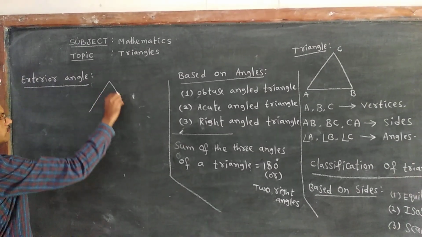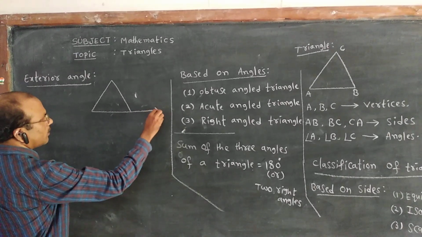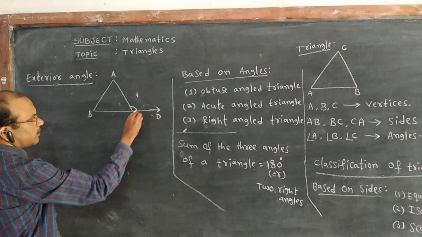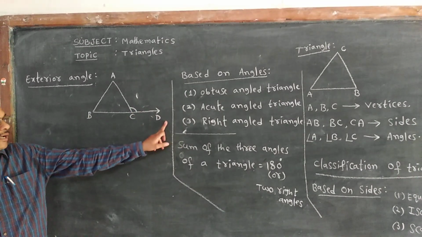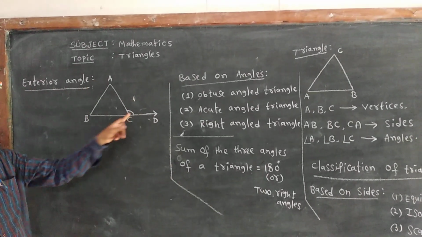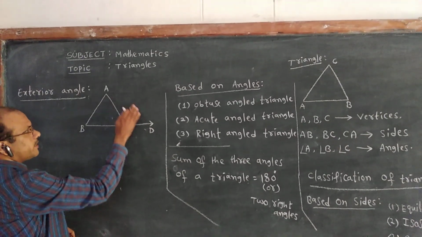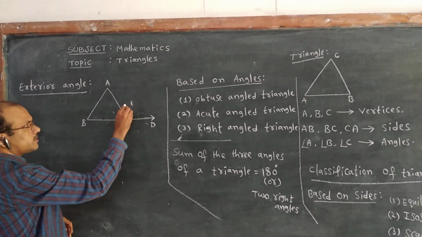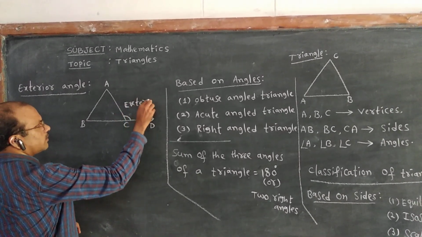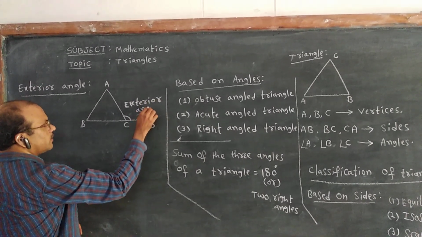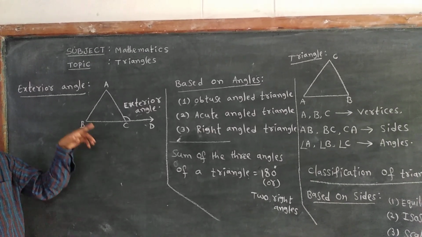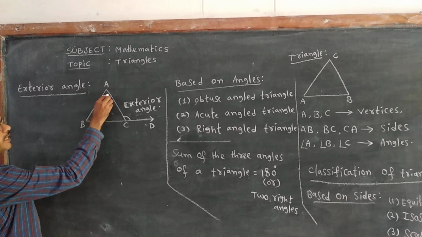If one side of a triangle is extended up to a certain point, then there will be an angle formed which is outside the triangle. This angle which is found outside the triangle is called the exterior angle for this triangle. Exterior angle. So the exterior angle of a triangle is equal to the sum of its two interior opposite angles.